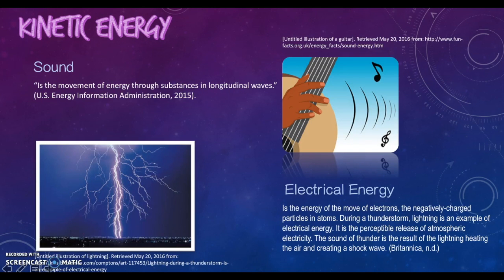Another form of kinetic energy is sound. Sound is the movement of energy through substances in longitudinal waves. Finally, we have electrical energy. This is the energy of the movement of electrons, the negatively charged particles in atoms. For example, during a thunderstorm, lightning is an example of electrical energy. It is the perceptible release of atmospheric electricity. The sound of thunder is the result of the lightning hitting the air and creating a shock wave.